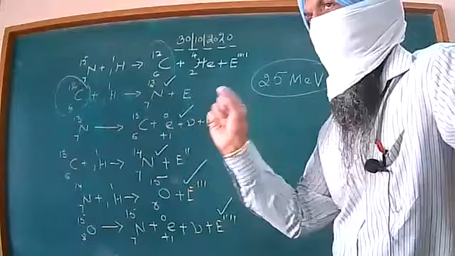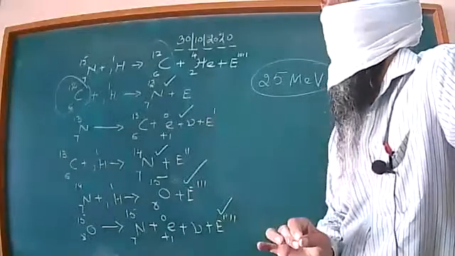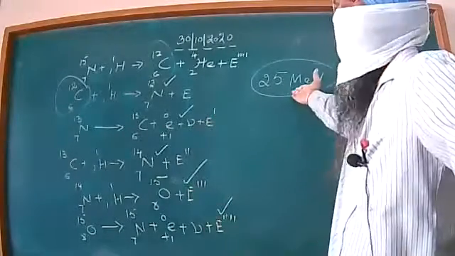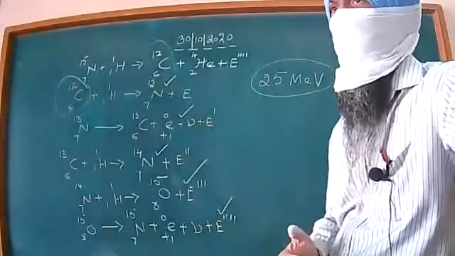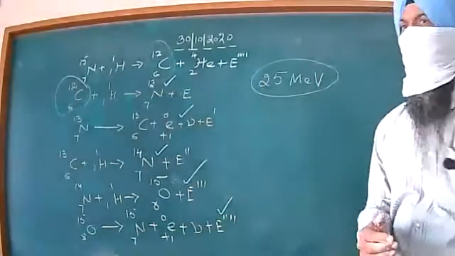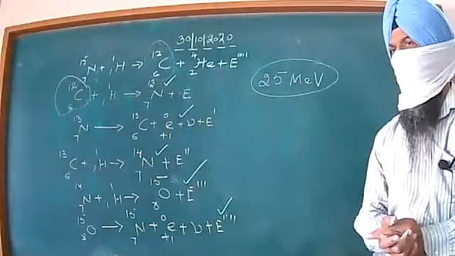In a single carbon-nitrogen cycle, we get this much amount of energy. Previously we discussed the proton cycle. We were having approximately 18.77 mega electron volt energy.